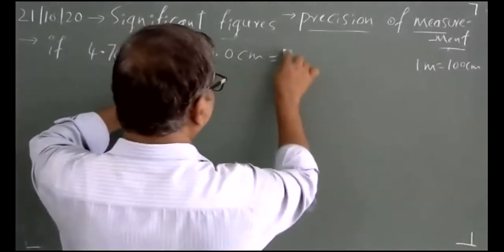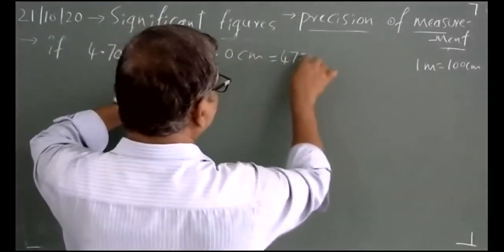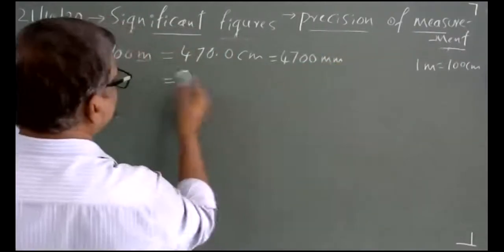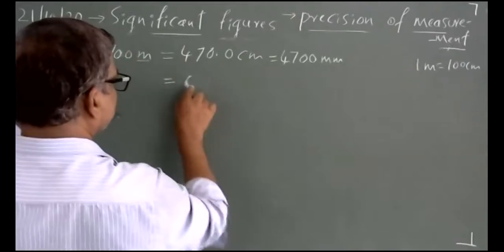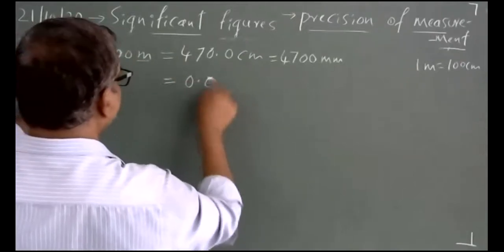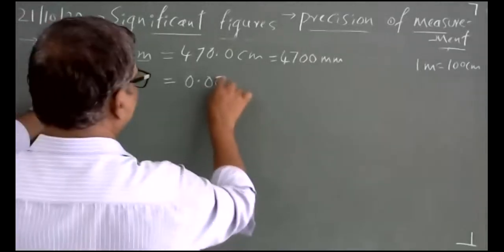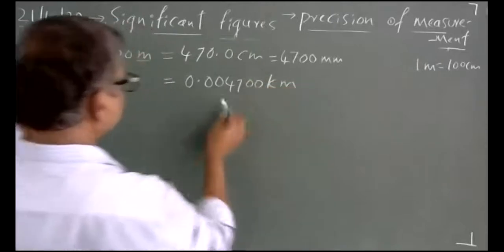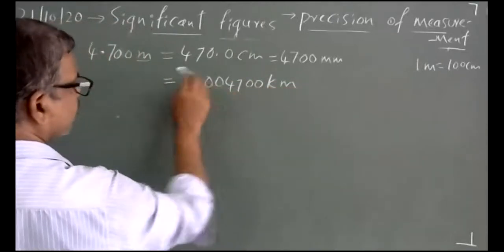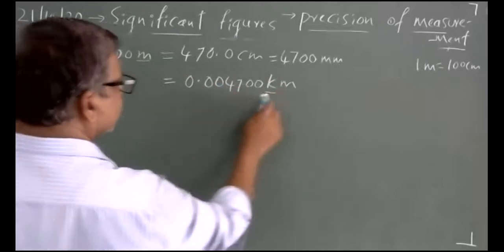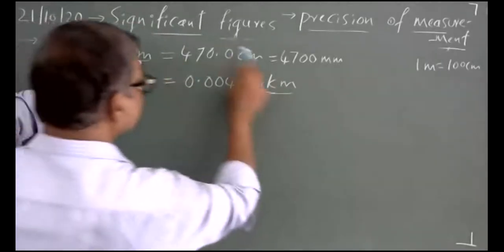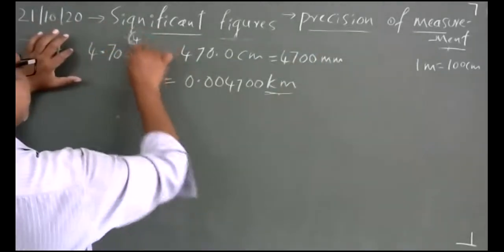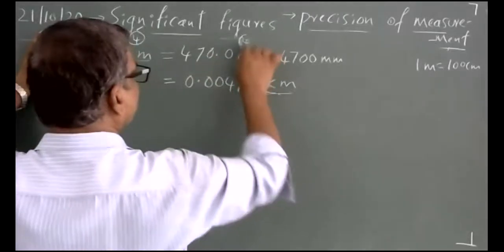Now make it millimeter. Multiply by 1000, it becomes 4700 millimeter. Next, you can write it in terms of kilometer, which means 10 raised to minus 3. So 4.7 times 10 to the minus 3 kilometer. I changed from meter to centimeter, centimeter to millimeter, millimeter to kilometer. Significant figures is 4, no issue.